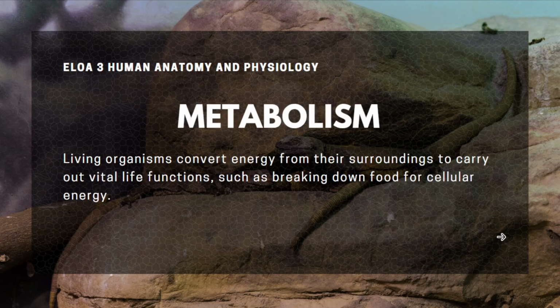For metabolism, you have already been introduced to anabolism and catabolism. Living organisms have the ability to use energy from their environment to carry out essential life processes. And this involves conversion of energy from one form to another, such as breakdown of food to release energy for cellular processes, such as those two, catabolism and anabolism.